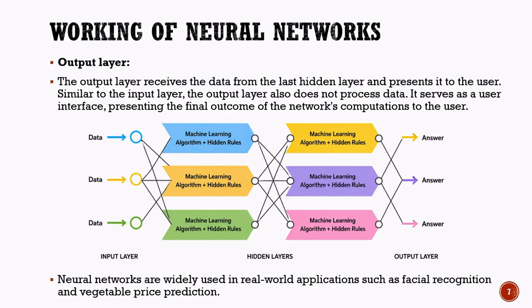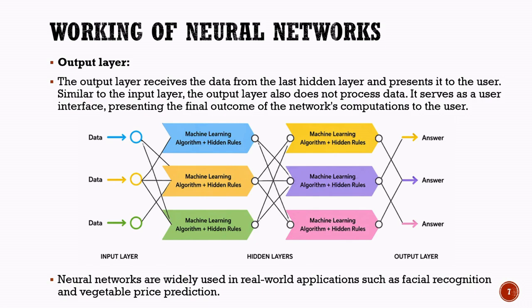After data passes through multiple hidden layers and is analyzed using machine learning algorithms, the output layer produces the final prediction, classification, or answer. As shown in the diagram, data enters through the input layer, passes through the hidden layers where various computations take place, and finally reaches the output layer, where the system generates one or more answers. Neural networks are capable of handling complex real-world problems and are used in a wide range of applications.